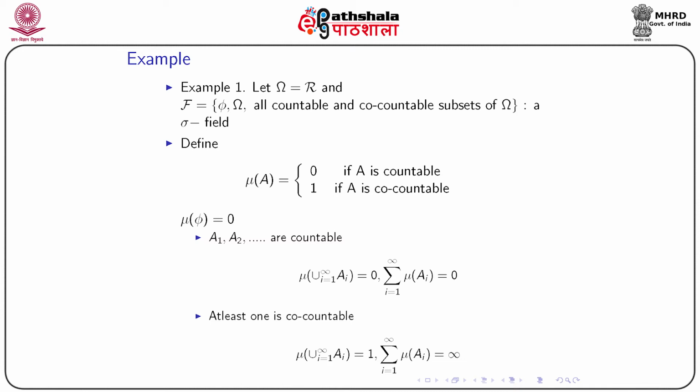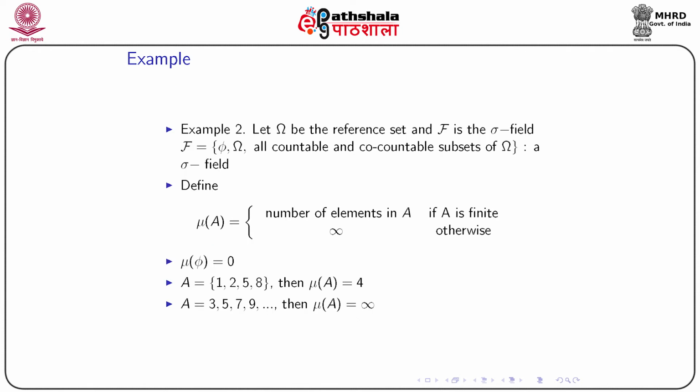Many of the sets A1, A2, A3 may be co-countable, since we are only considering that at least one is co-countable. Whenever they are co-countable, their contribution will be 1. So, if I add them together, the sum may go to infinity. So, the left hand side is 1 and the right hand side is infinity. So, this is an example which shows that this is not sigma additive.